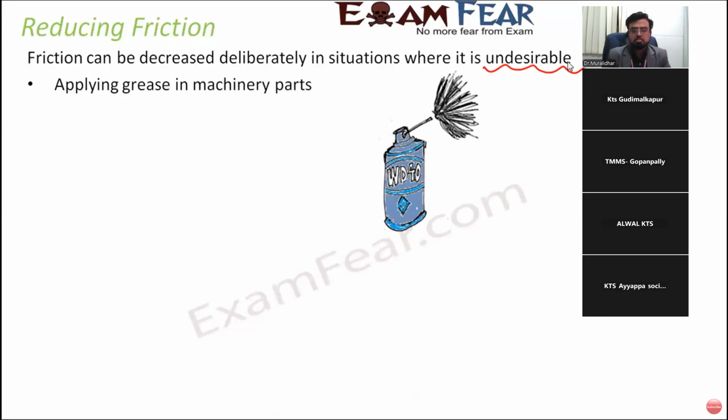Applying grease in machinery parts. If you apply grease, the surfaces will turn smooth and therefore friction will reduce. That is one way. In fact, you would have seen this application. If you want, you can try it out at your home also.